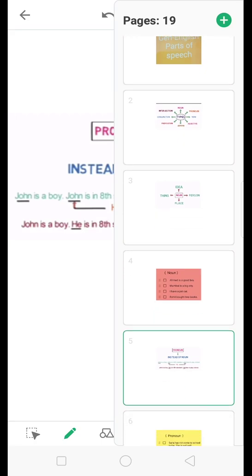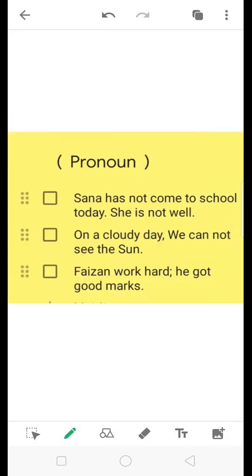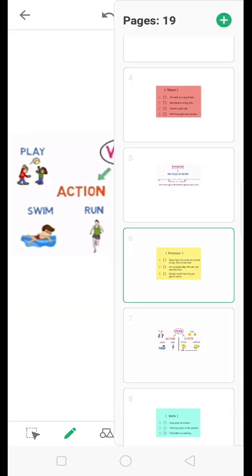Number 1. Sana has not come to school today. She is not well. Number 2. On a cloudy day, we cannot see the sun. Number 3. Faizan worked hard. He got good marks. She, we, and he, all these are pronouns here. Let's look into the next part of speech, that is verb.